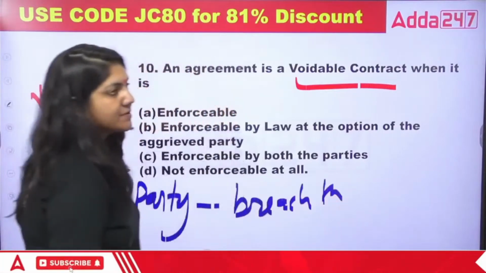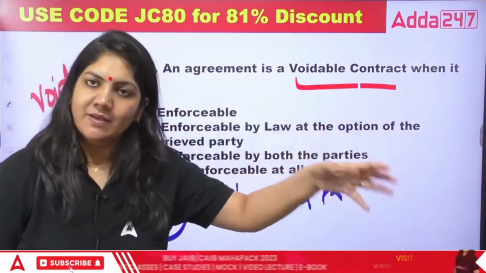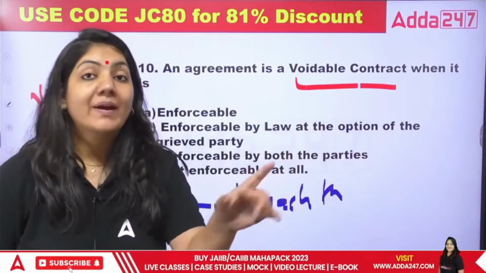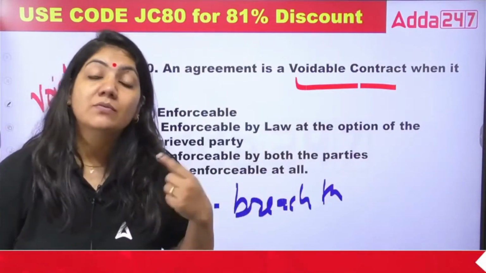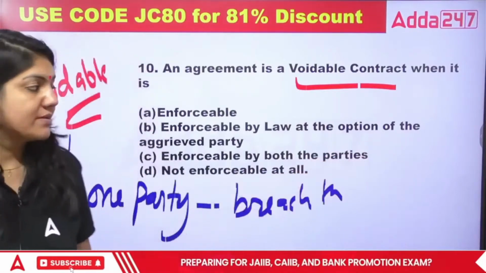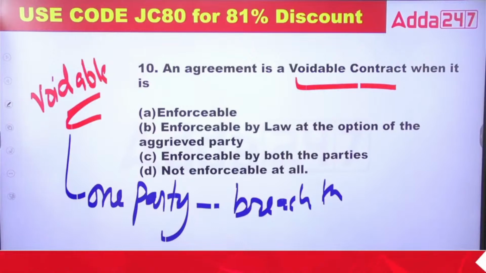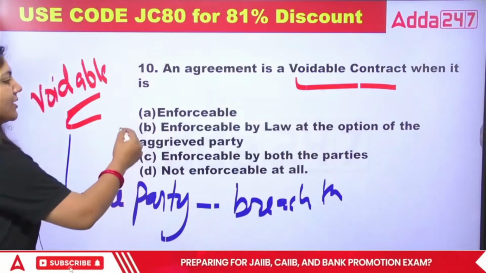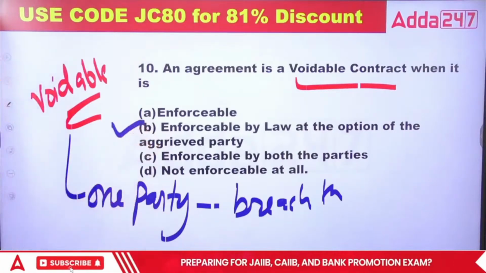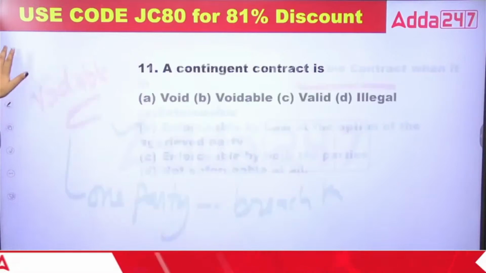Suppose person X has committed fraud against person Y, so Y has signed the contract, but it is not a valid contract because it is not made with free consent. So the opposite party has a right to breach the contract. So class, an agreement is voidable when it is enforceable by law at the option of the aggrieved party. So for the 10th, B is the right answer. Got it? B is the right answer.